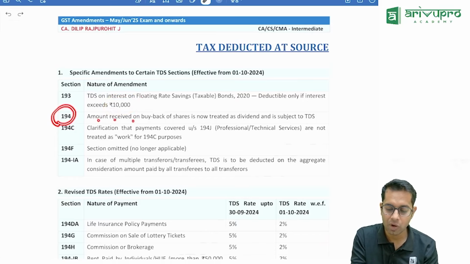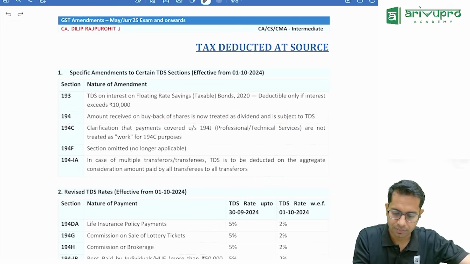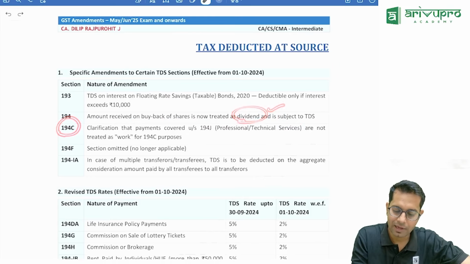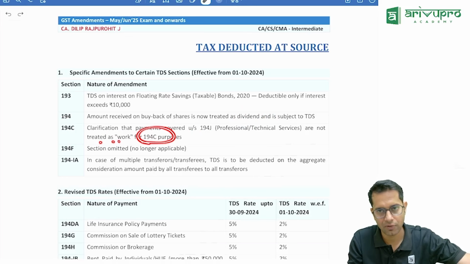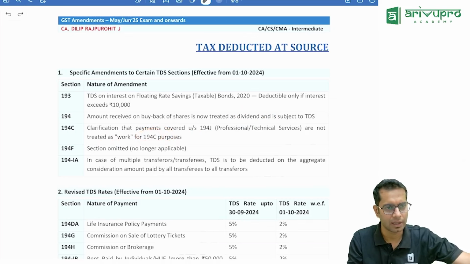194C, amount received on buyback of shares is now treated as dividend and is subject to TDS. We have seen that it is treated as deemed dividend, correct? 194C, clarification that payments covered under section 194J are not treated as work under section 194C. Normally 194C talks about contract. 194J talks about professional services.